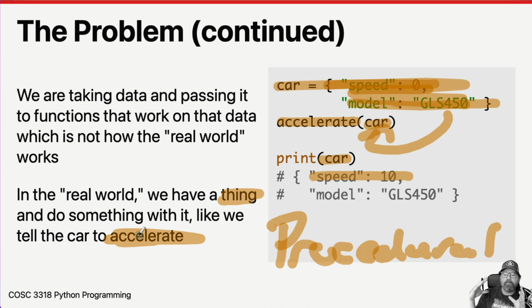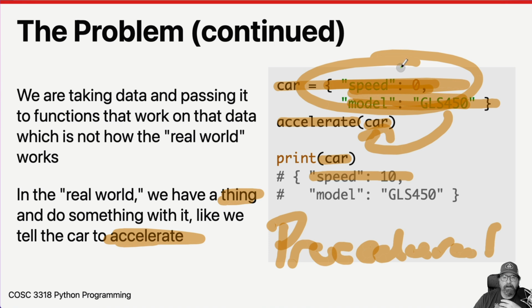The ability for the acceleration of the car is built into the car. It's not just a piece of data. It's not just speed 0 here. It's the ability to have speed 0 and then tell the car, I want to accelerate. And then its speed gets bigger.